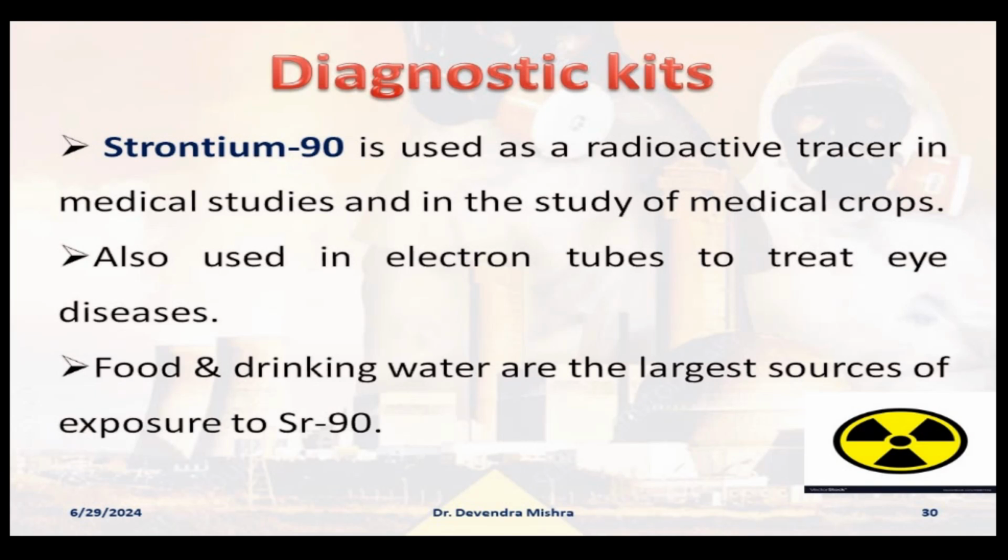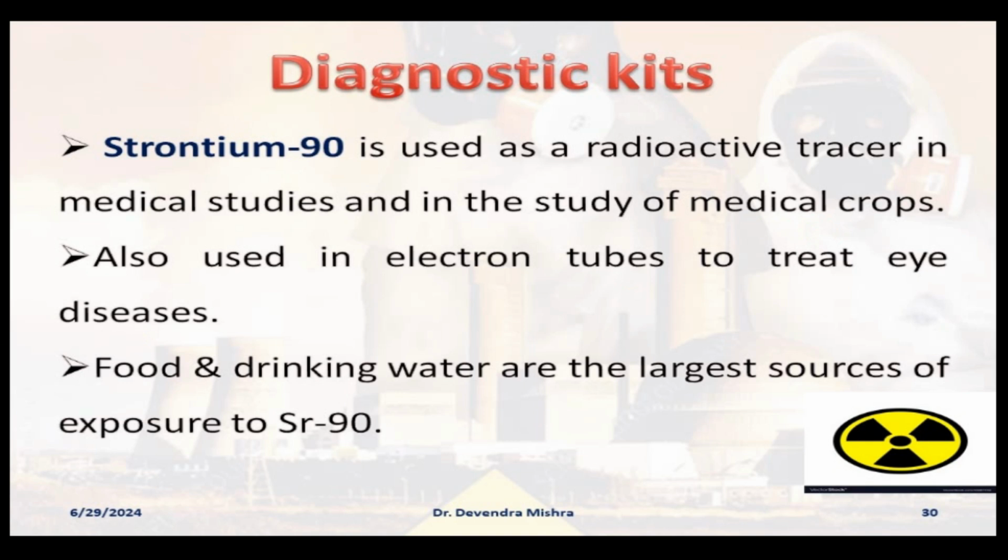Strontium 90 is used as a radioactive tracer in medical studies and in the study of medical crops as well. But for now, it is not important to know what the medical crops are and where we use this strontium 90. It is enough to know that in medical studies as well as in the study of medical crops, we use strontium 90. It is also used in electron tubes to treat eye diseases.